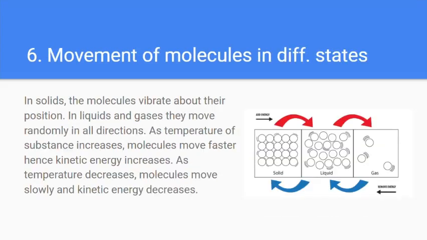Next, let's move on to movement of molecules in different states. In solids, the molecules vibrate about their position. In liquids and gases, they move randomly in all directions. As the temperature of a substance increases, molecules move faster, and hence the kinetic energy increases. As temperature decreases, molecules move slowly and kinetic energy decreases. You can understand this from the picture and what I've told.